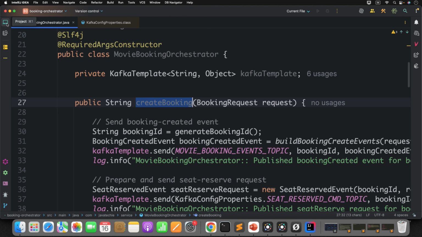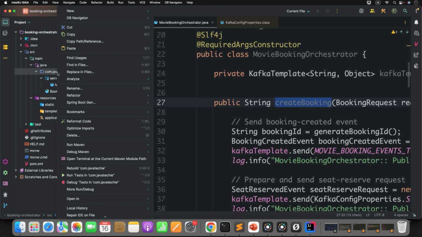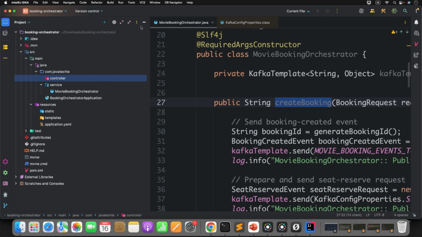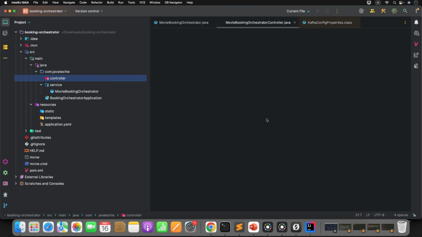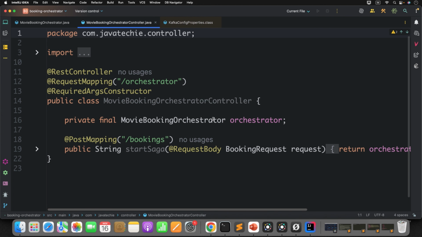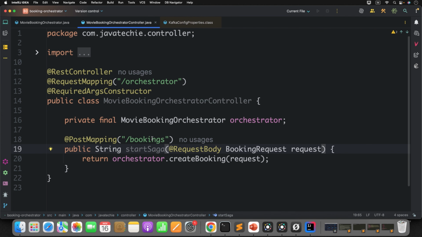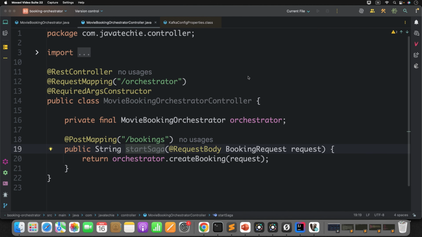So what I'll do, I'll simply create a controller package here. Now simply define a controller class, movie booking orchestrator controller. Very simple logic, guys. No rocket science. We just inject the orchestrator and simply call the create booking method by giving the booking request. Okay, all good. Now let's test this out.